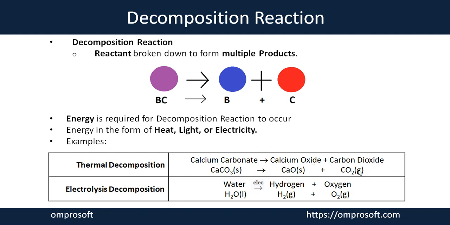Such a reaction where you have only one reactant and more than one product is considered a decomposition reaction. Most decomposition reactions, as I told you, require energy in some form, either heat, light, or electricity. For example, electrolysis decomposition. As the word says, electrolysis means when you perform a decomposition reaction in which you need an electric charge. Such a reaction is considered electrolysis decomposition.